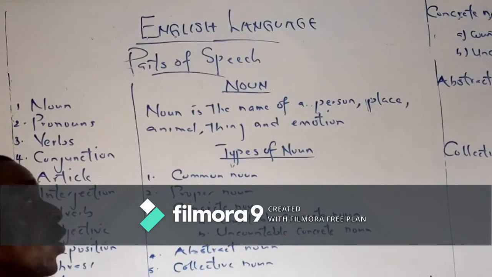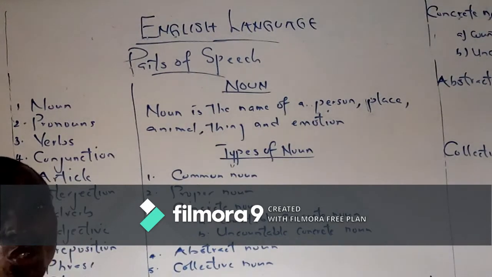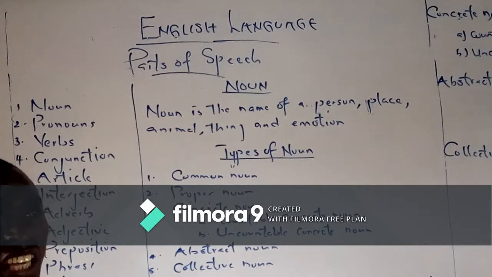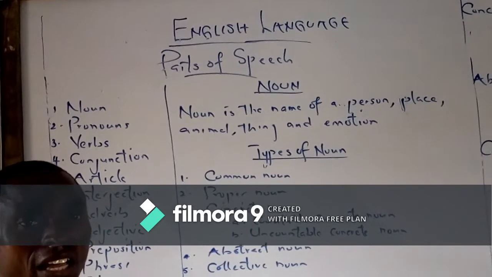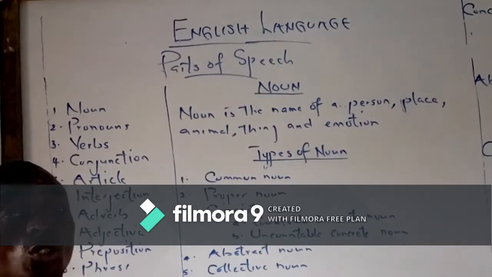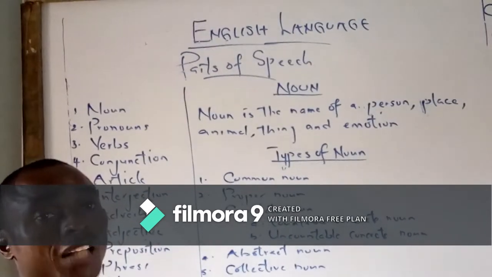Today, we want to look at English language, and we'll be starting with the rudiments of English, parts of speech. We make speech. I'm talking now, making speech. Each word or group of words in the sentence I make, or the sentence you make, is a part of speech.